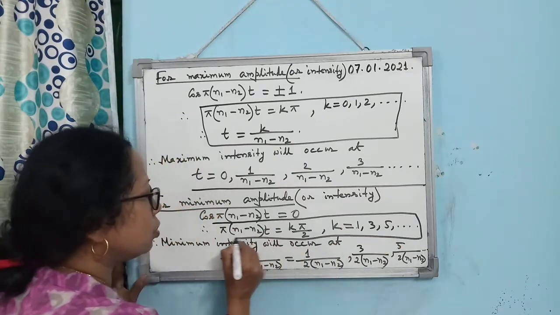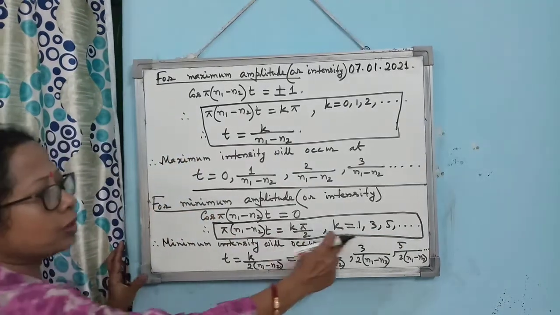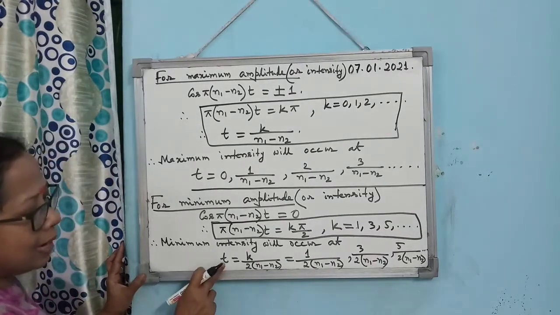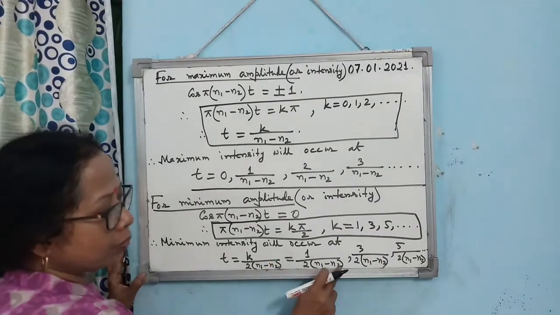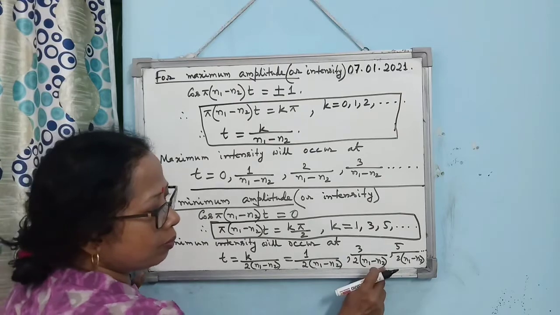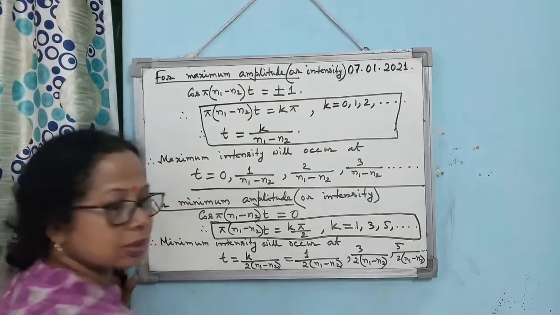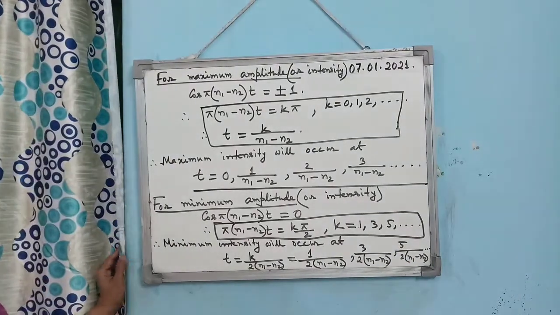You are supposed to learn and remember. So if you put the values of k, then you get the times 1 by 2(n1 minus n2), 3 by 2(n1 minus n2), 5 by 2(n1 minus n2), at which minimum intensity will occur.